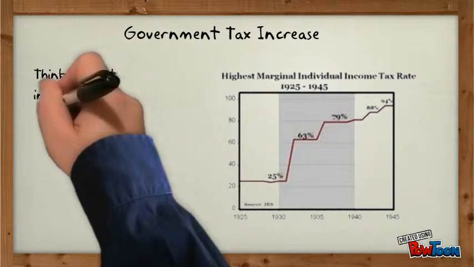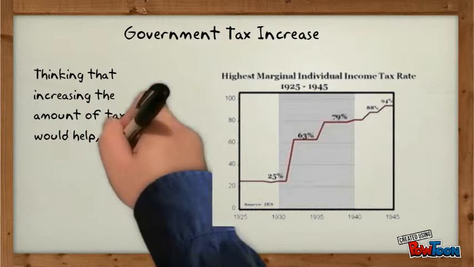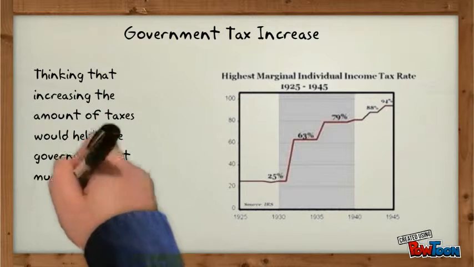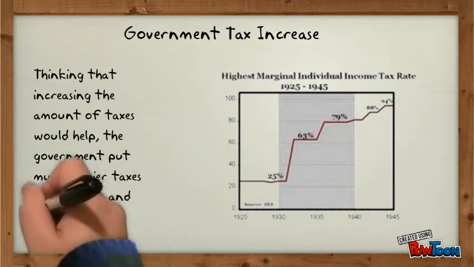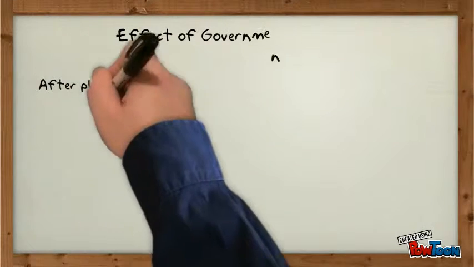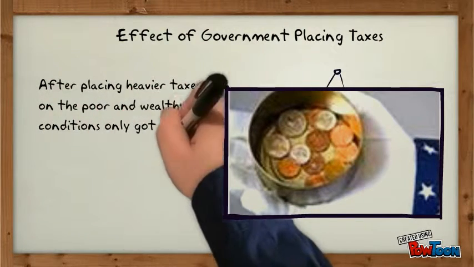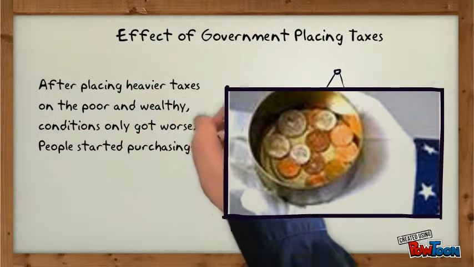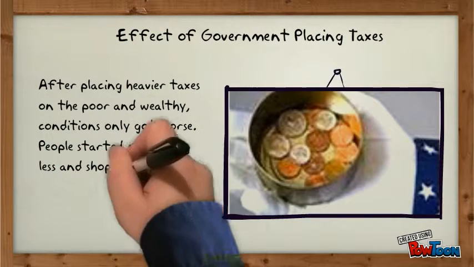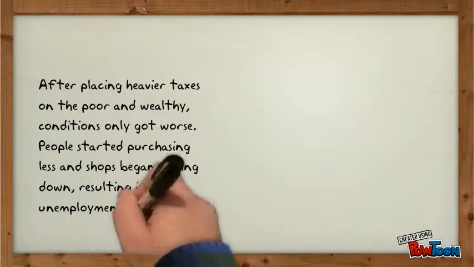Government tax increase. Thinking that increasing taxes would help, the government put much heavier taxes on the poor and wealthy people. Effects of government placing taxes. After placing heavier taxes on the poor and wealthy, conditions only got worse. People started purchasing less and shops began closing down, resulting in unemployment.